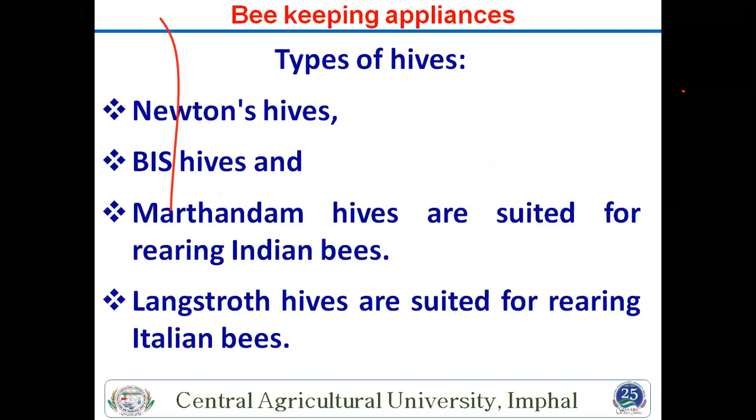So how many types of hives are there in India or in the world? First is the Newton hive, another is the BIS hive, then the Marthandam hive, which are suitable for rearing the Indian bee. Three: Newton, BIS and Marthandam. These three hives or boxes are used for the Indian bee, and for the Italian bee, the Langstroth hive is best suited for rearing. So this is also important: how many types of hives, and which species is reared in which type of hive.